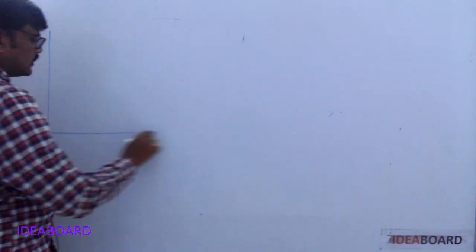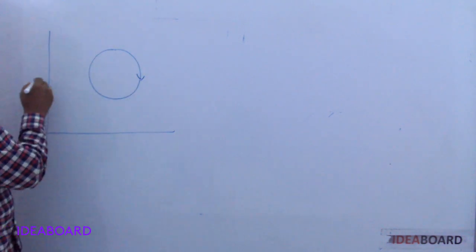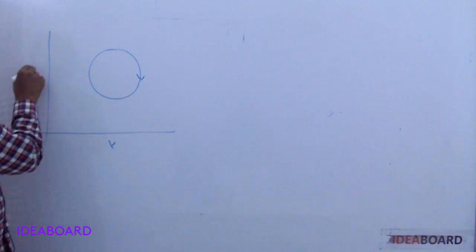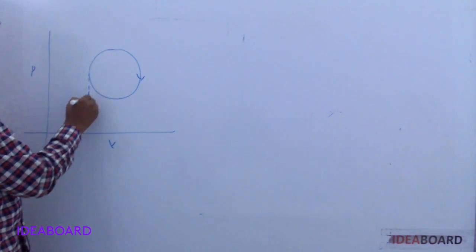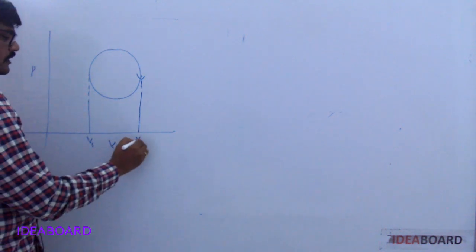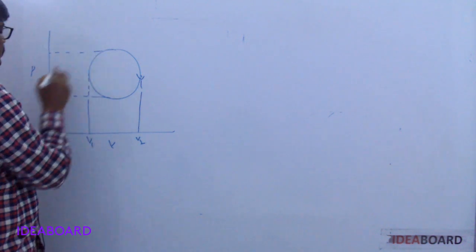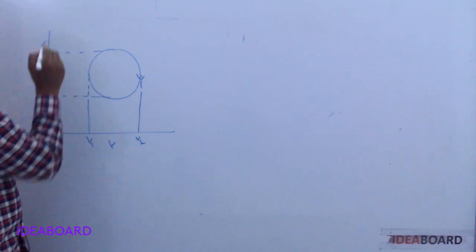For a cyclic process, the area enclosed by the cycle will give the work, like this. We draw the graph between pressure and volume. Volume changes from V1 to V2 and pressure changes from P1 to P2.